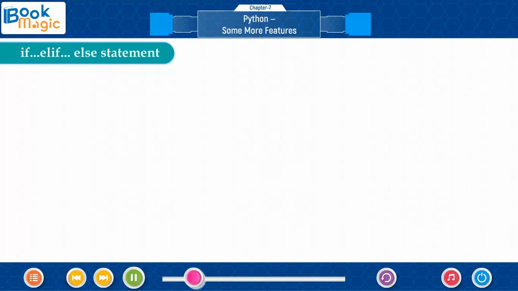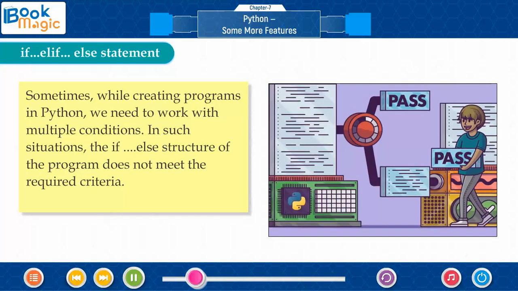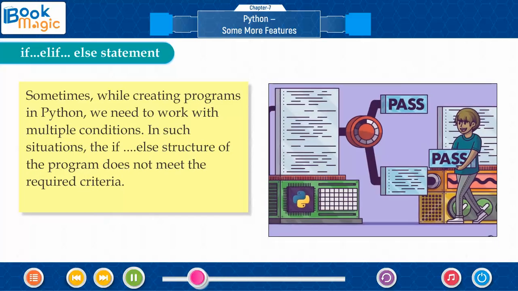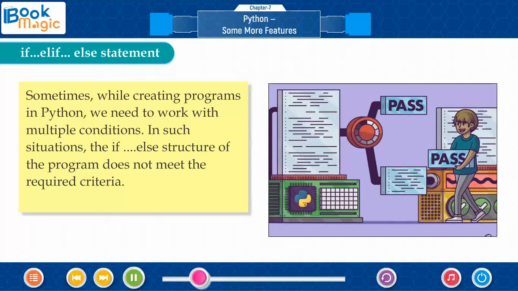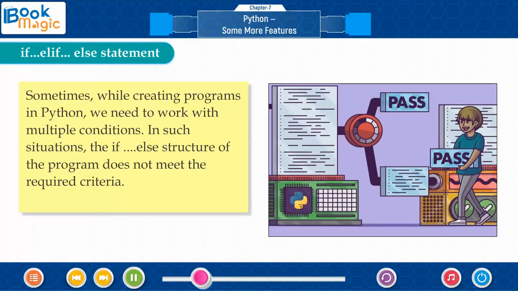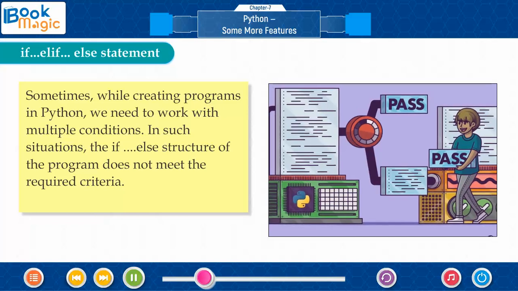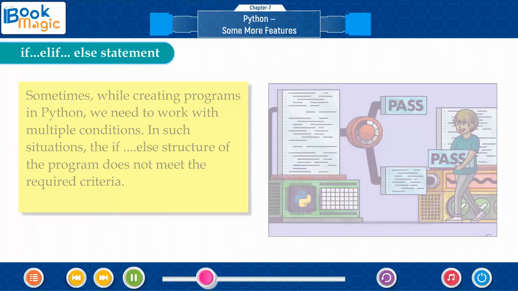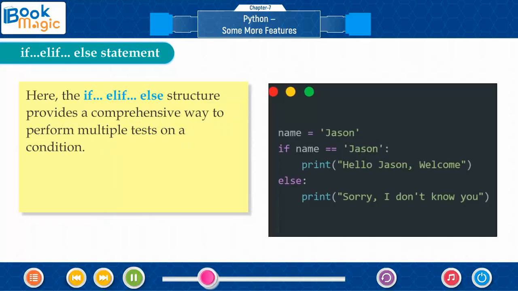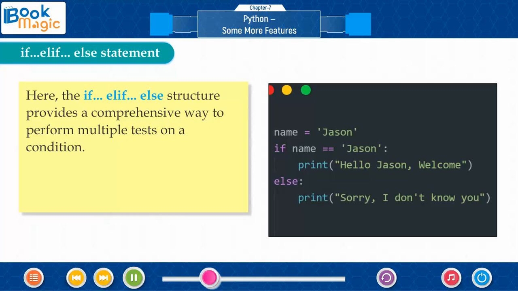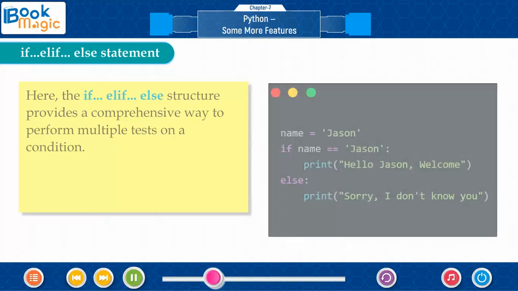If-elif-else statement. Sometimes while creating programs in Python, we need to work with multiple conditions. In such situations, the if-else structure of the program does not meet the required criteria. Here, the if, elif, else structure provides a comprehensive way to perform multiple tests on a condition.